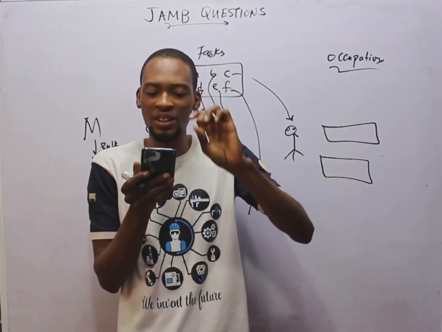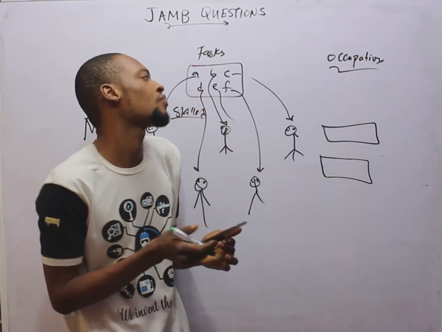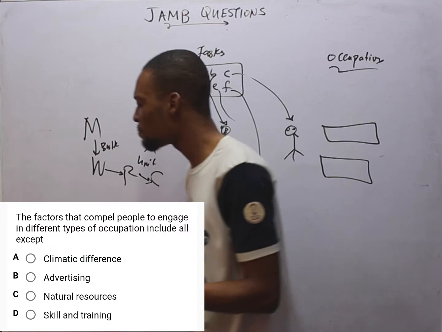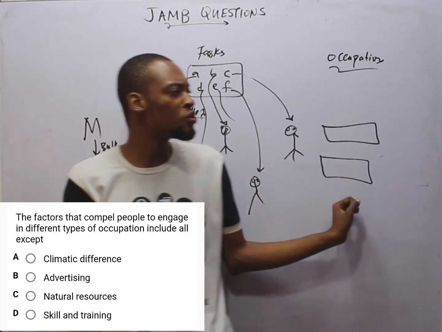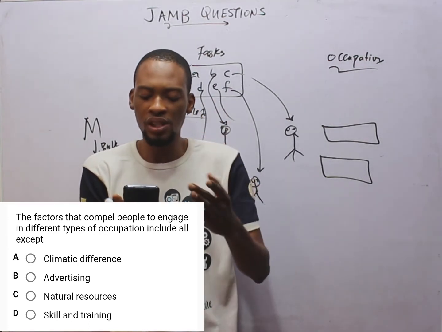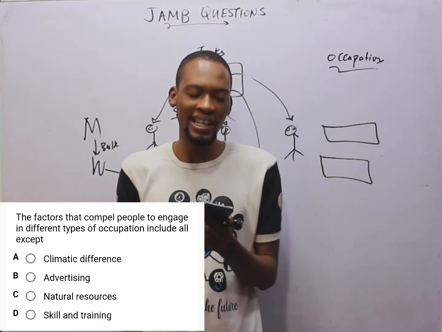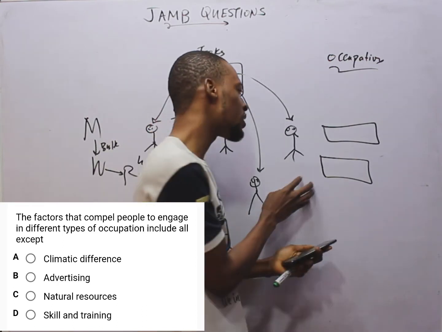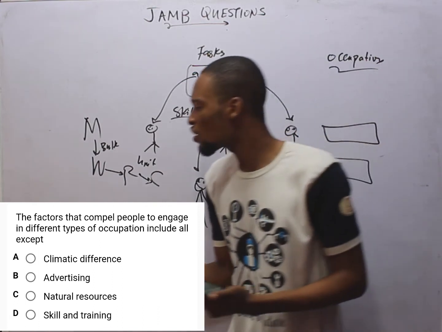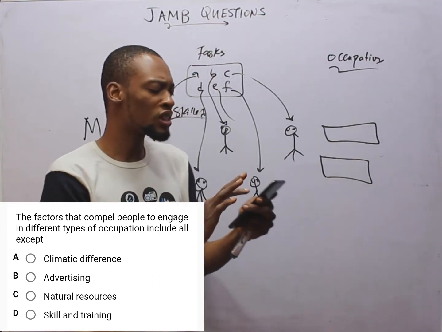And this says the factors that compel people to engage in different types of occupation include all except. If you look at society, we all have different occupations, different businesses. Now, what makes people choose occupation? Looking at the options, A says climatic differences, B advertising, C natural resources, and D skill and training. Now, the type of resources available in a particular area determine their occupation. For example, in riverine area, you see a lot of persons engaging in fishing. So depending on the area you are, that is what determines your occupation.